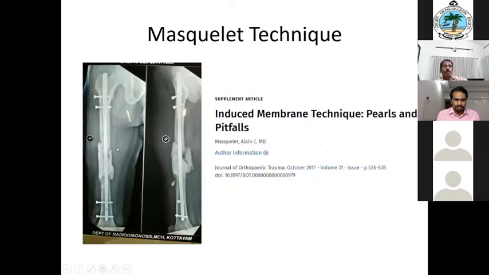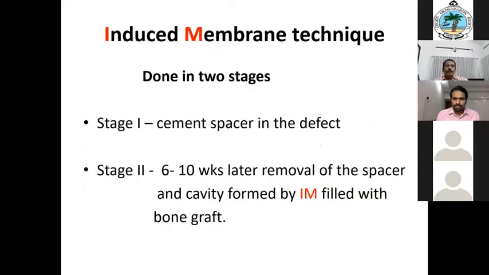So this is the bone cement. When you are doing this, make sure that the bone cement is encroaching into both ends of the bone, and the maximum amount of cement must be kept there. Then stage 1, the spacer. Then in the final second stage, we remove the bone cement by opening the biomembrane and putting corticocancellous graft. Ideally, cancellous graft is better because neovascularization is better in cancellous bone, not in cortical bone.